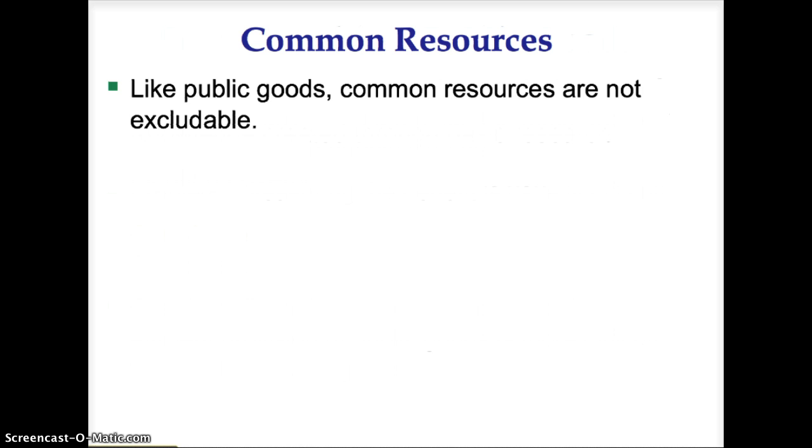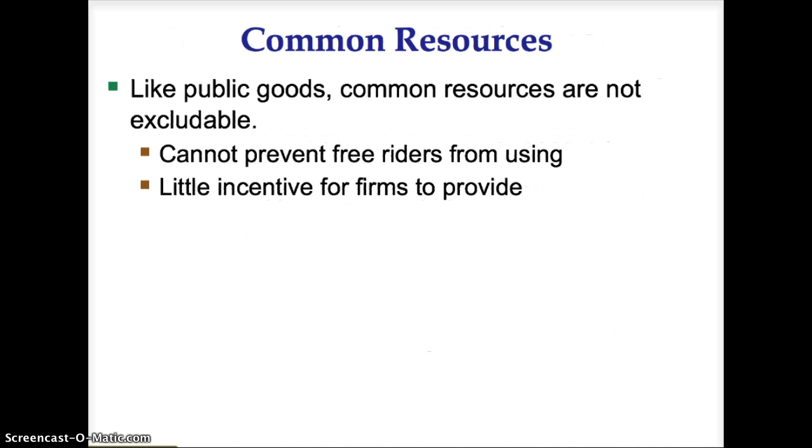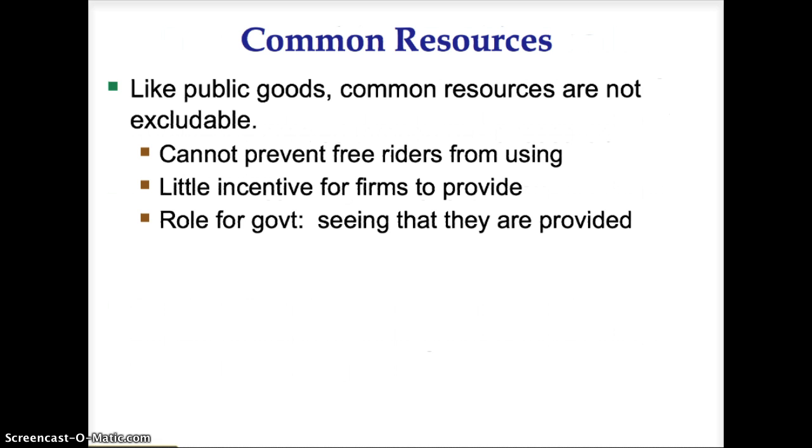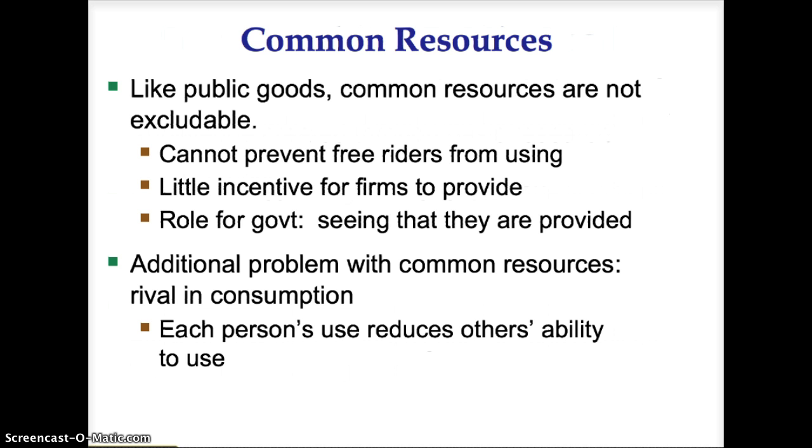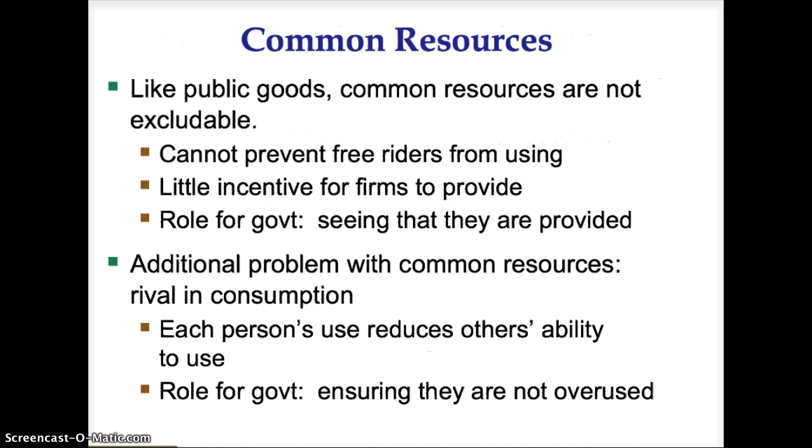Common resources, like public goods, are not excludable. It is impossible to prevent free riders from using common resources. There is little incentive for private firms to produce common resources since they will not make a profit. So the government gets involved to see that they are provided. There is an additional problem with common resources. Each person's use reduces others' ability to use the resource. The government therefore has to ensure that the resource does not get overused.